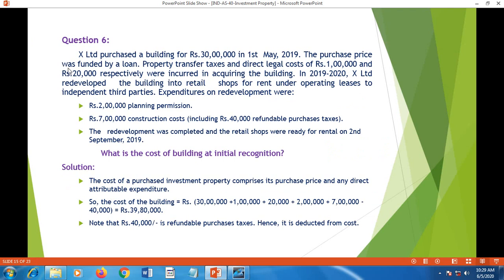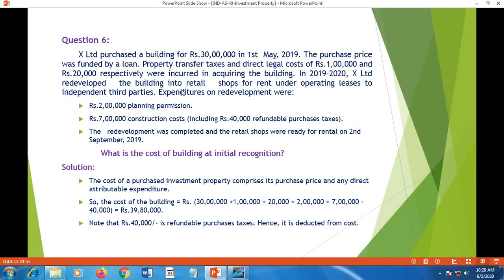Question number 6. X Limited purchased a building for rupees 30 lakh on 1st May 2019. The purchase price was funded by a loan. Property transfer taxes and direct legal costs of rupees 1 lakh and 20,000 respectively were incurred in acquiring the building. In 19-20, X Limited redeveloped the building into retail shops for rent under operating leases to independent third parties.